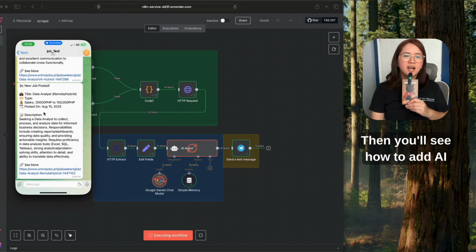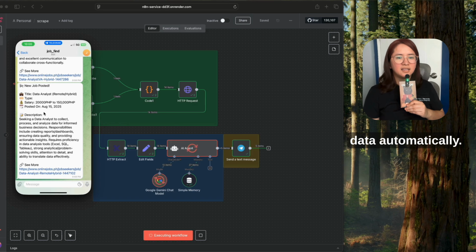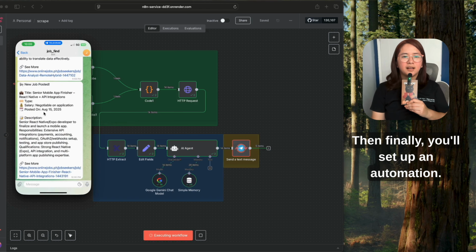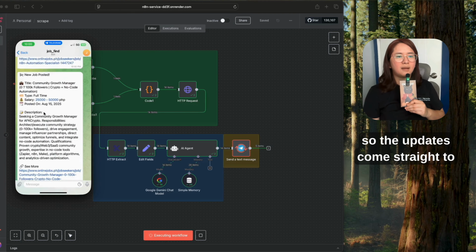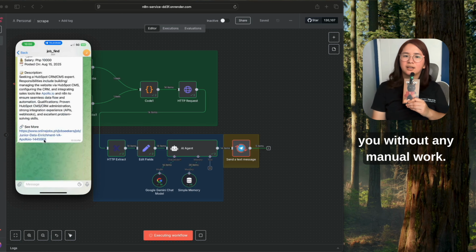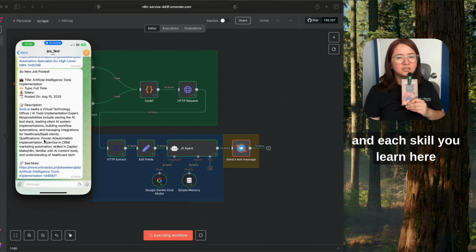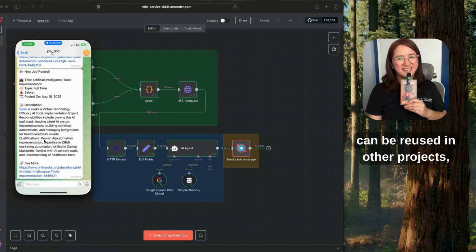Then you'll see how to add AI integration to summarize and clean the data automatically. Then finally, you'll set up automatic result delivery using a Telegram bot so the updates come straight to you without any manual work. It's complete end-to-end automation, and each skill you learn here can be reused in other projects, of course.